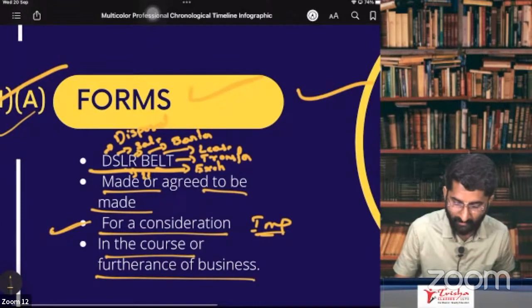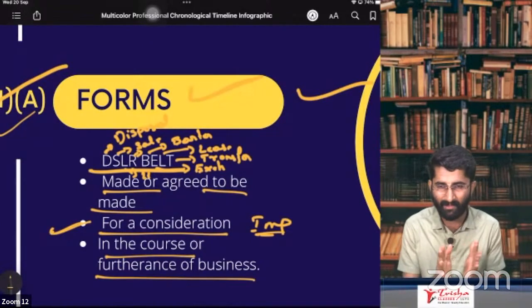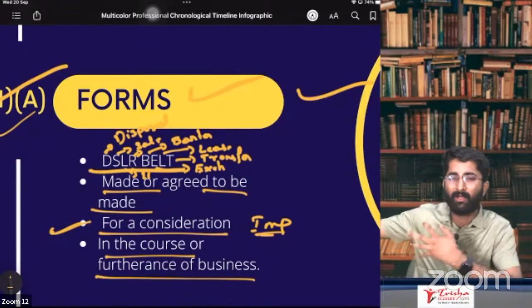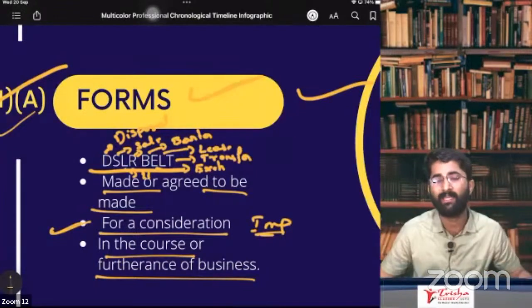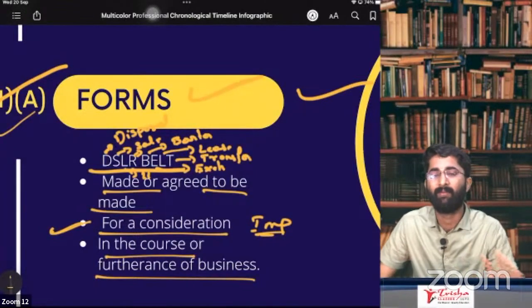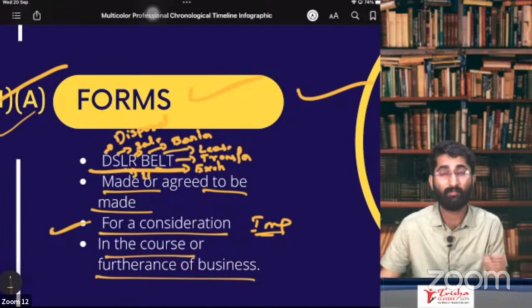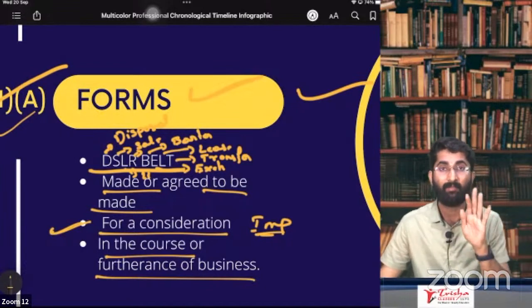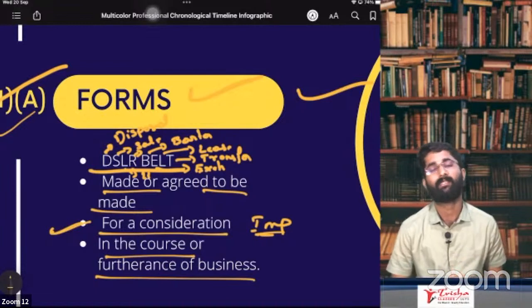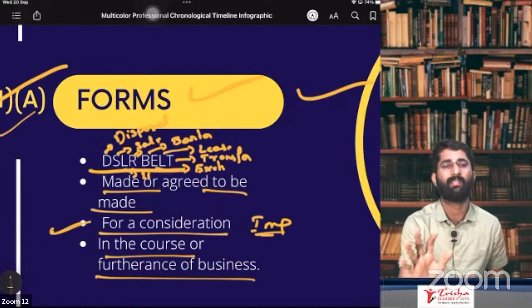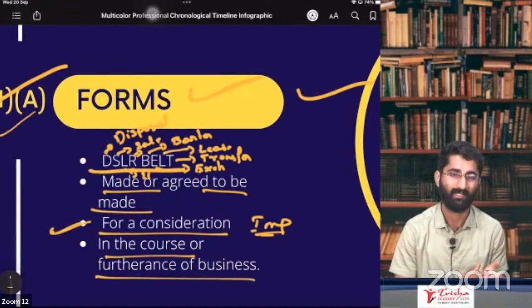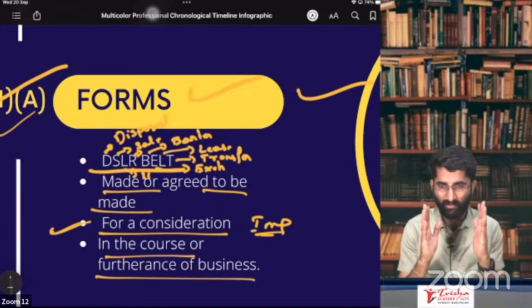In the course or furtherance of the business. So you should have the business of that work. Now, I go for a trip. I sell some goods there. I'm not giving him the invoice. Will it be my supply? No, it is not my supply. It should be my business. If it is my business, only then it will be considered as supply. Otherwise, remember, it is not supply. Okay. So you have to remember that.